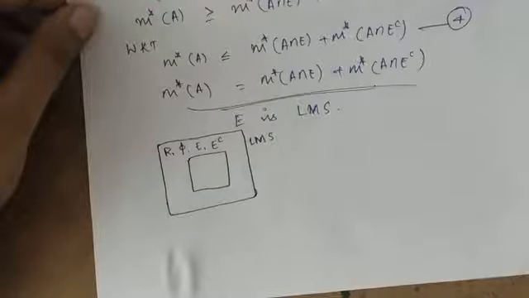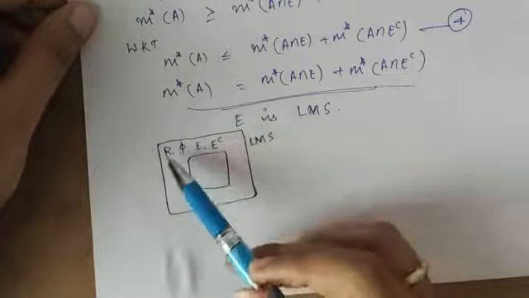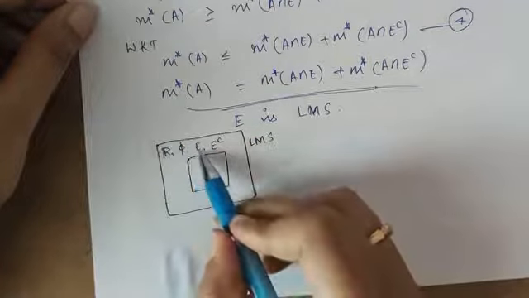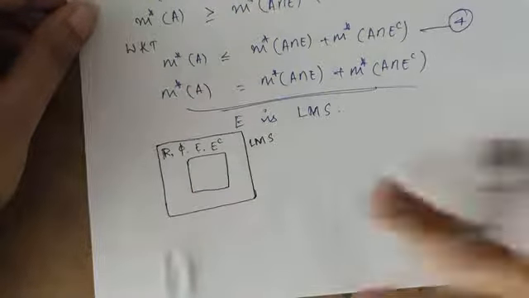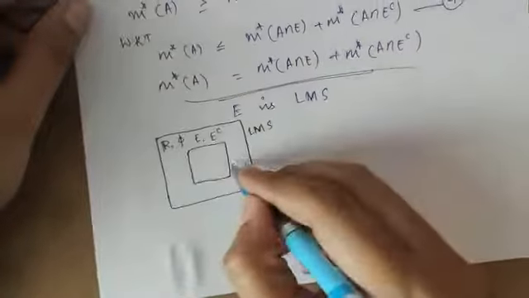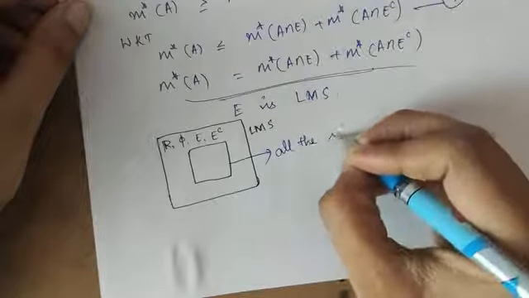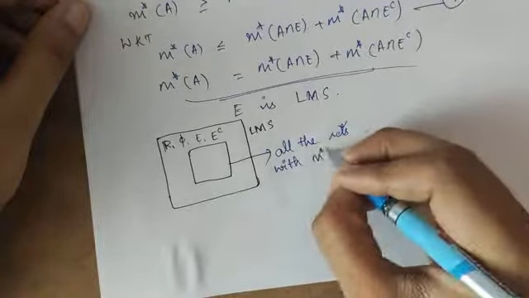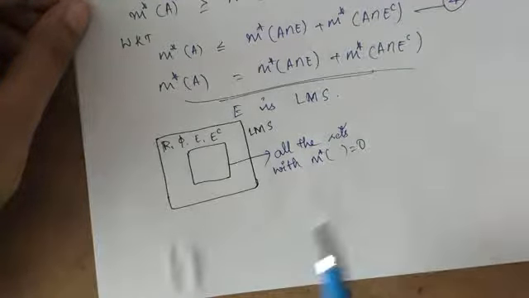So now we have the following picture. We have the Lebesgue measurable set, and inside that we have the real line R, phi, any set E and its complement. What we have proved is that inside this box we have all the sets with outer measure 0. So that is also inside our box now.